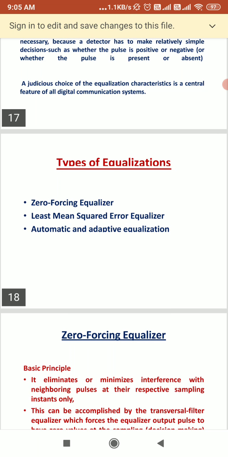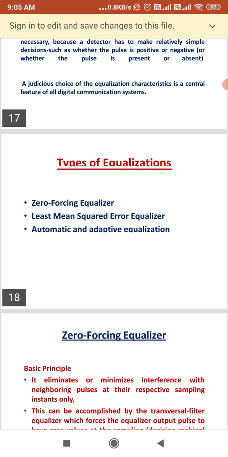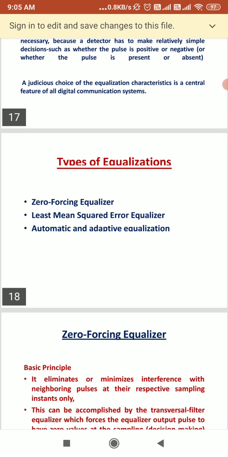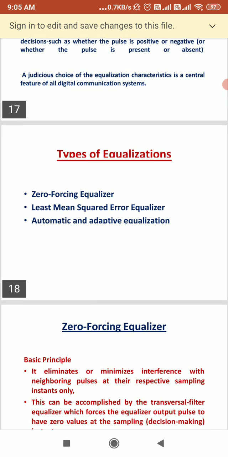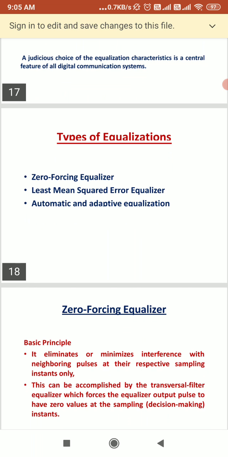We call that filter an equalizer because it operates exactly opposite to the channel filter. Here we are going to study the different types of equalizer: zero forcing equalizer, minimum mean square error equalizer, least mean square error equalizer, automatic and adaptive equalizer, and decision feedback equalizer.